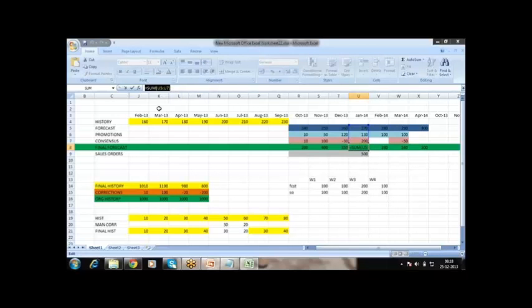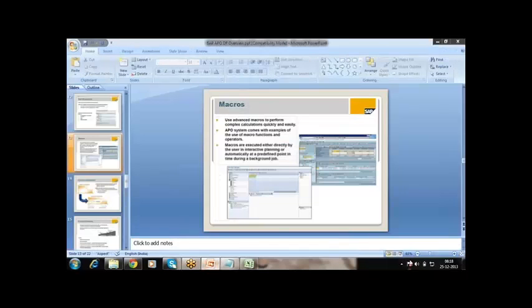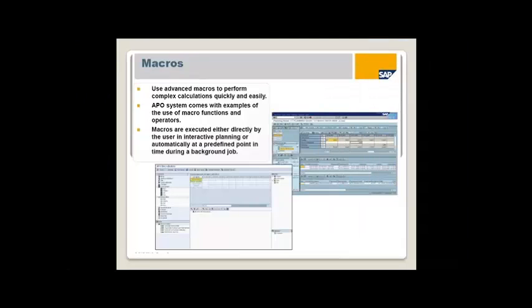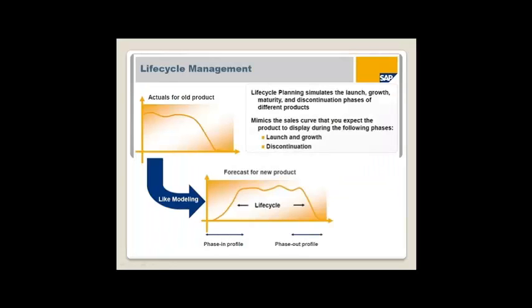The same we can apply in APO demand planning also. In APO demand planning, we have rows: forecast, promotion, manual correction and the final forecast or total forecast. So if we enter some values, the system automatically will calculate our total forecast based on the macros. So that is also what we are going to do in the APO.